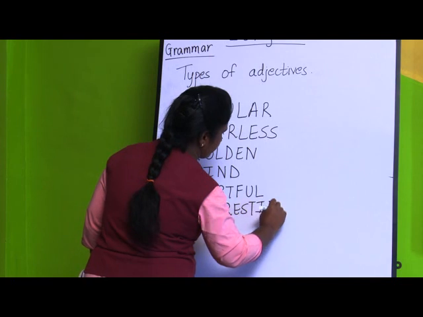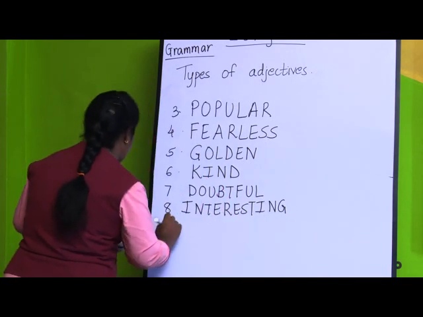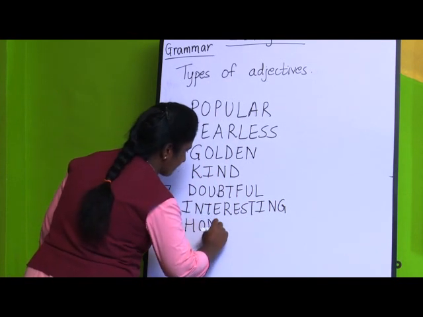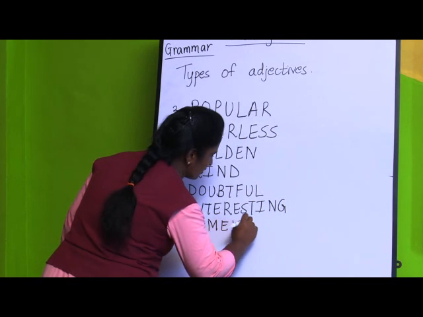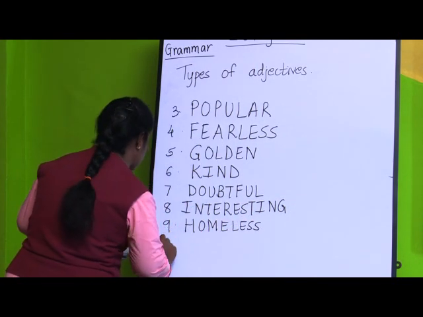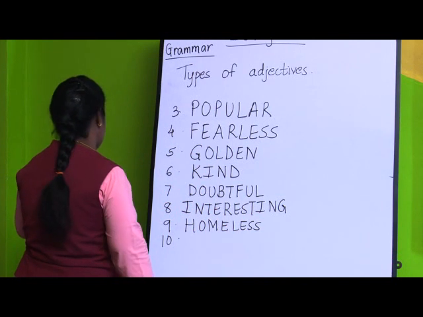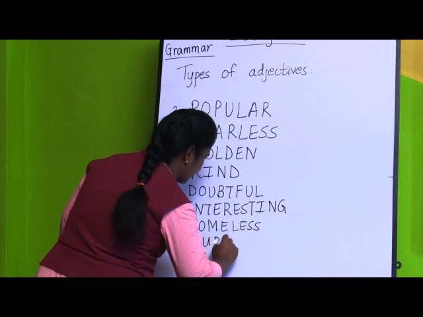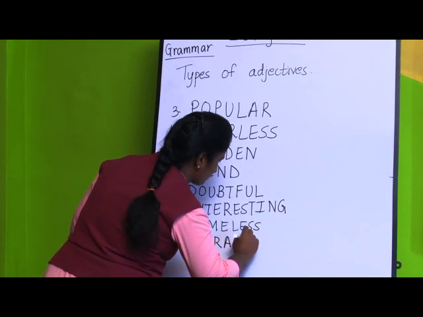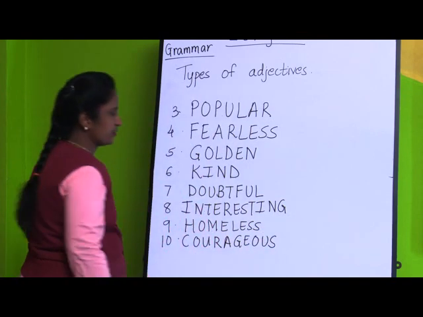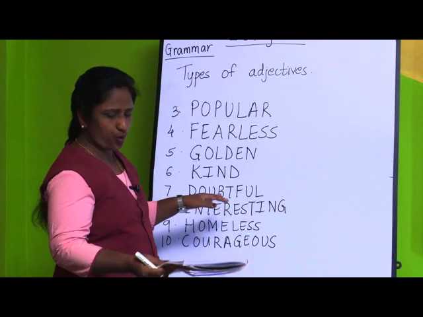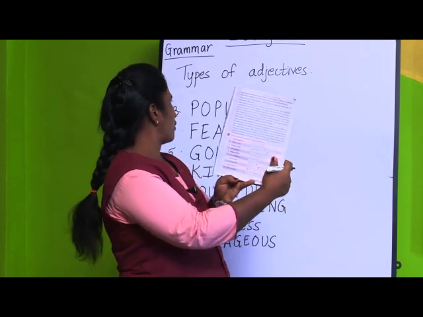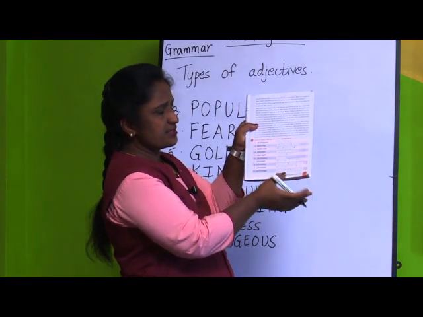Interesting. Ninth one, without home, homeless. All these words you are going to write in capital letters. And last is full of courage, courageous. COURAGEOUS. In this way, you are going to write all the words in this exercise, exercise L. So, you are going to write all these words in capital letters in this exercise.